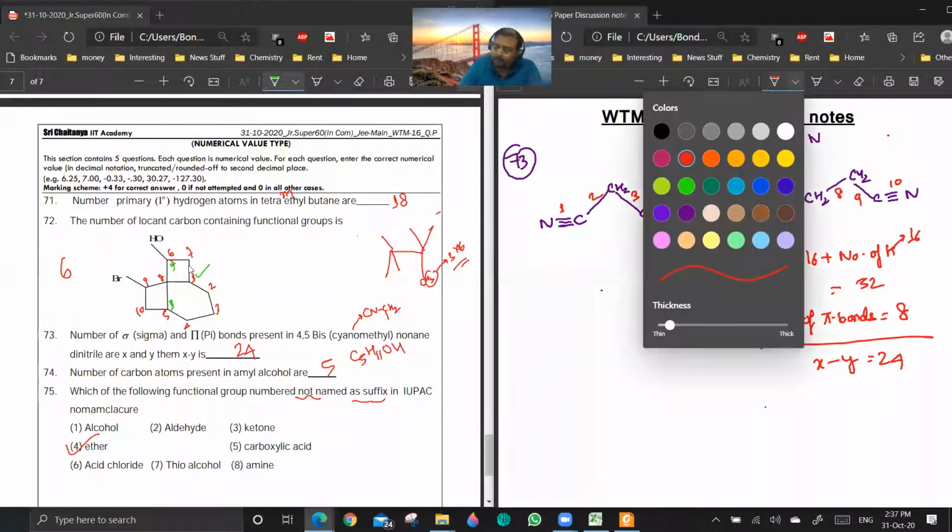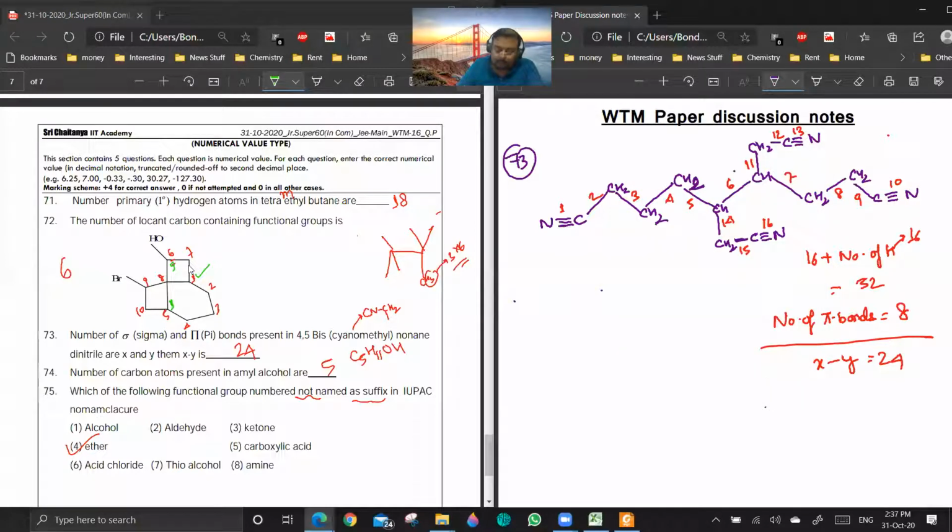Now let us discuss 73. The 73 is not a tough question, it is actually a lengthy question. So what you are going to do is write it like this. Now you should remember that the sigma bonds will be C-H, C-C, and C-N.